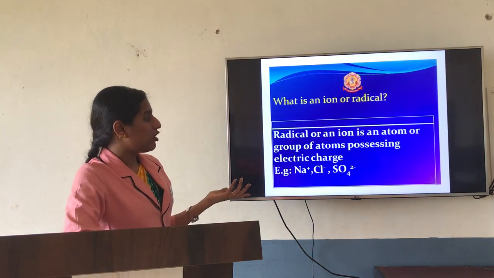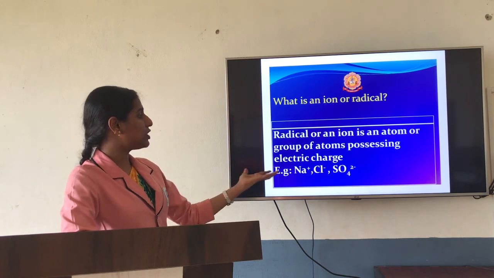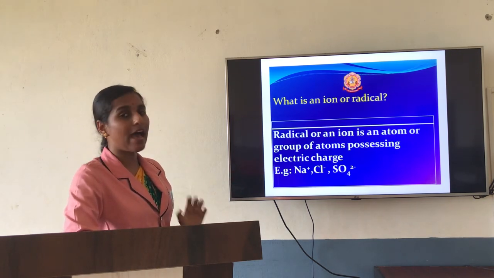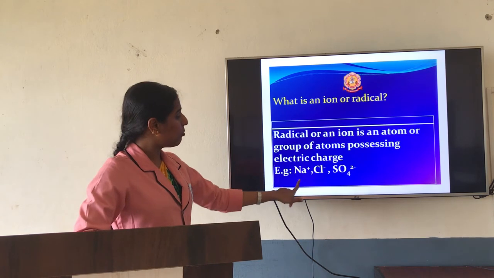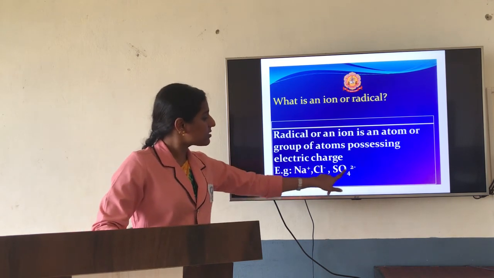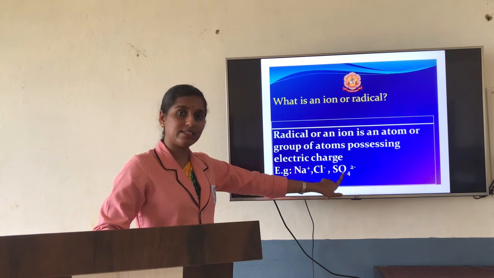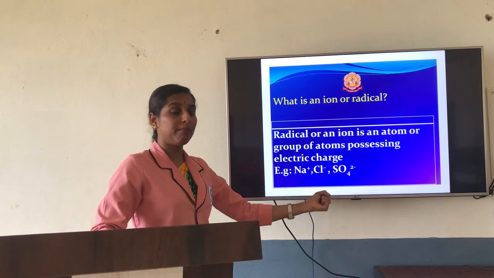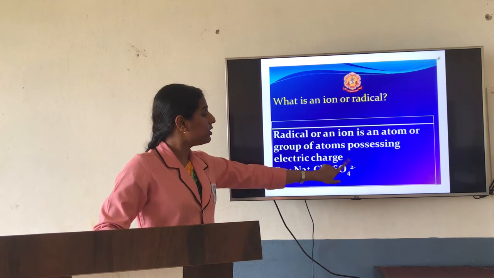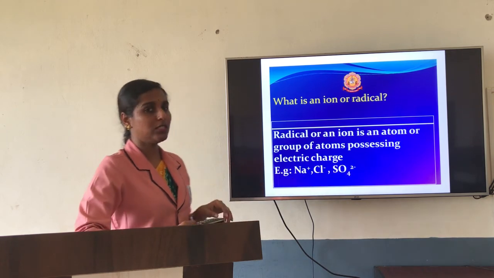Now what is an ion or radical? Those are nothing but species which will get a charge, which will have some charge. Either it is a mono ion or it is a polyion. So here sulfur is an atom, oxygen is another atom. So 2 atoms combined and you are going to get a polyatom. The polyatom also will have some charges.